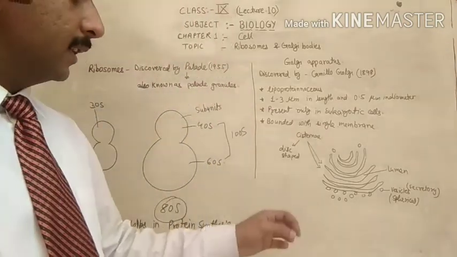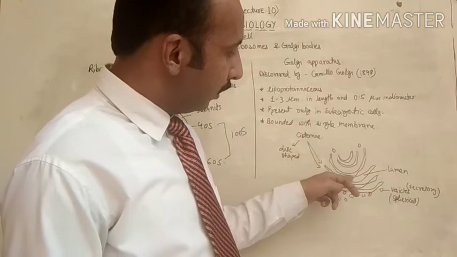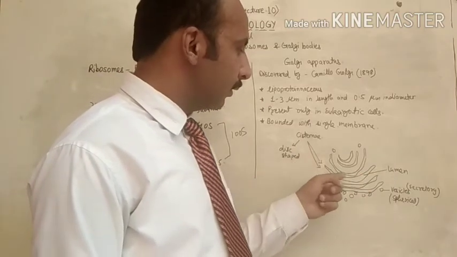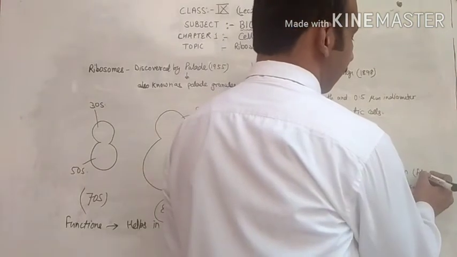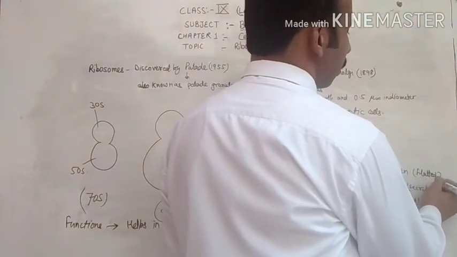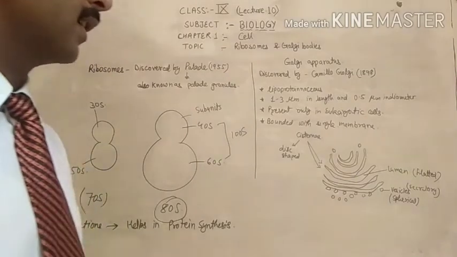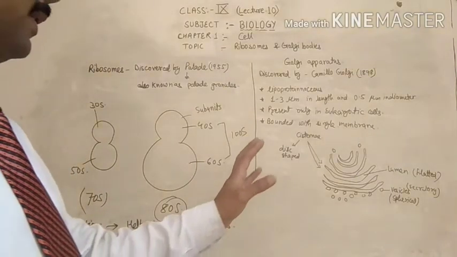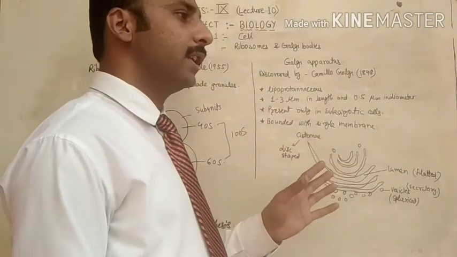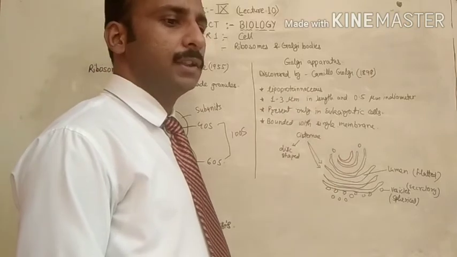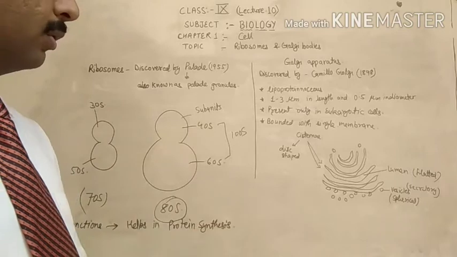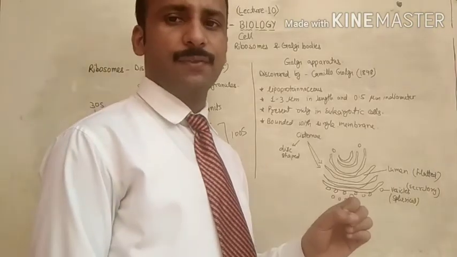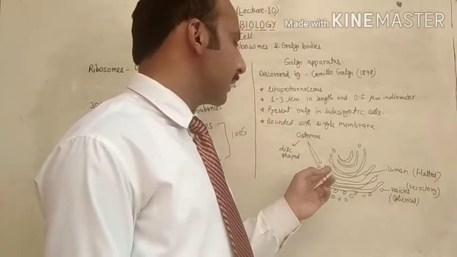Lumens are the special gaps in these flattened structures. So flattened structures are called the lumen. So this is the basic structure of the Golgi bodies. These are present in the eukaryotic cells and they perform very specific functions in the eukaryotic cells.